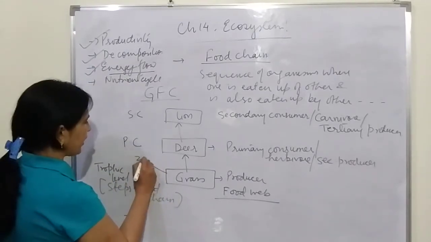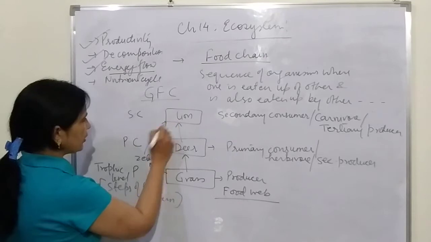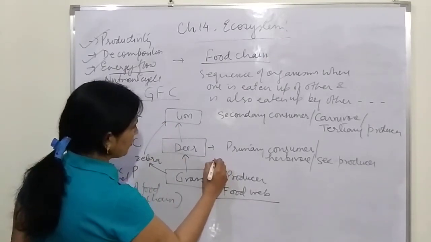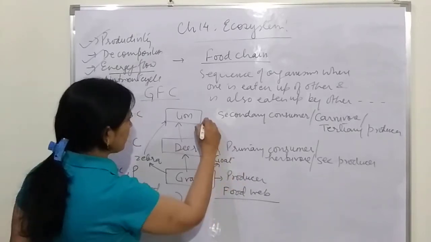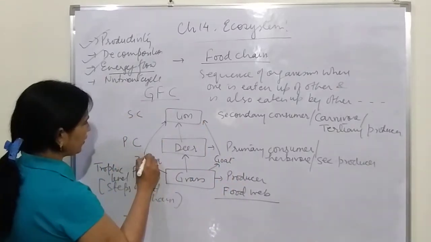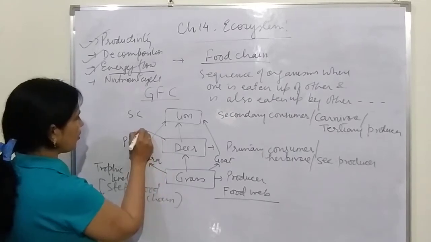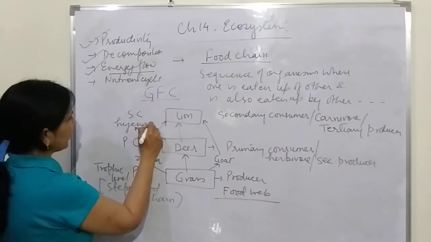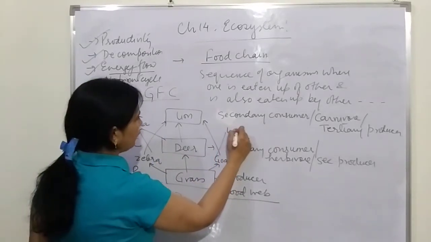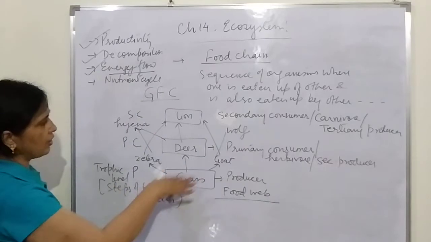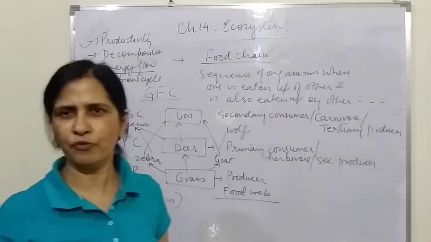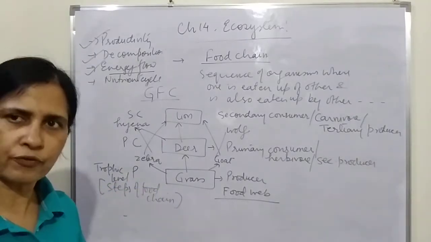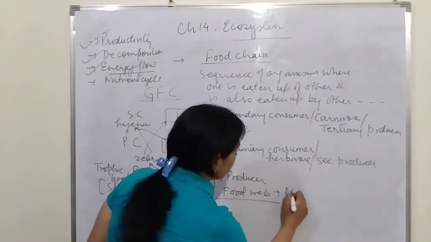Like grass is eaten by zebra. Zebra is also eaten by lion. Then you can name any herbivore. It can be goat, which is also eaten by lion. Then zebra or deer and goat may also be eaten by carnivores like hyena, or maybe by wolf, and so on. So there is an interconnection between a lot of food chains, and that interconnected network of food chains is what we call the food web. That is called food web, and food webs are more stable.